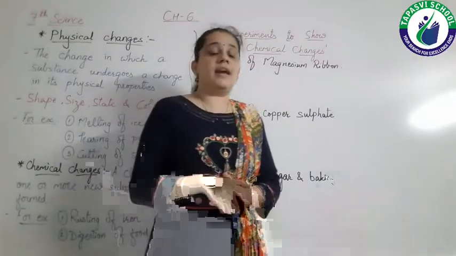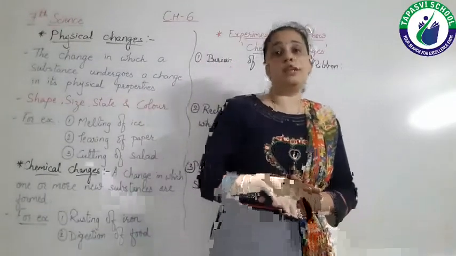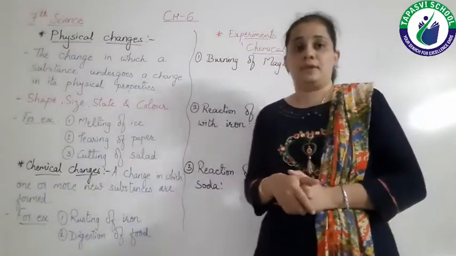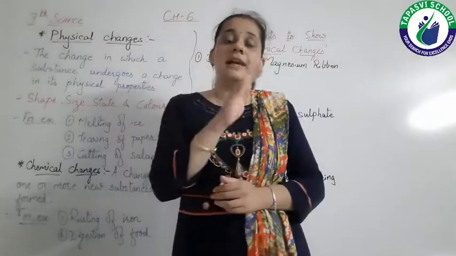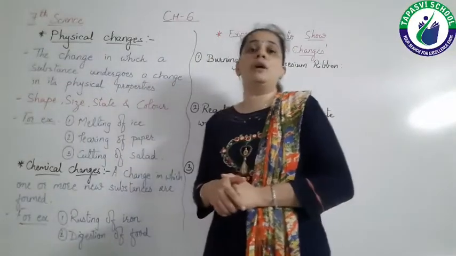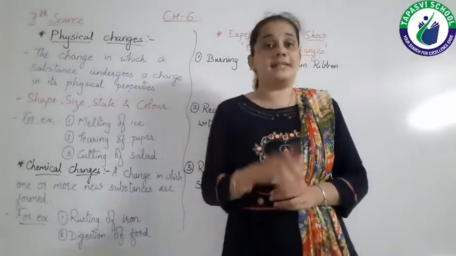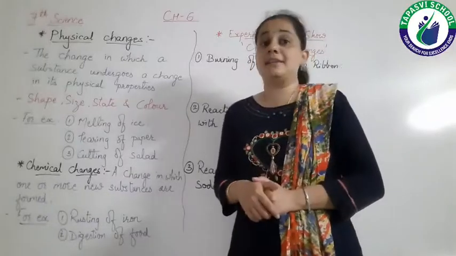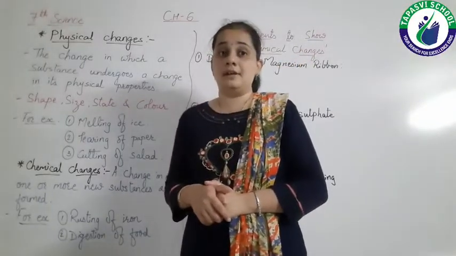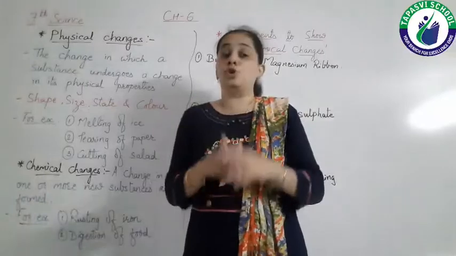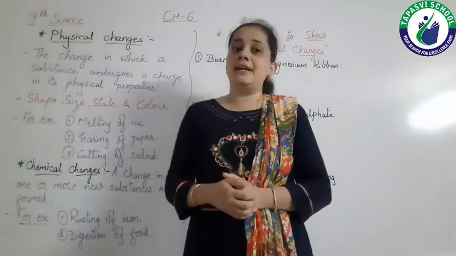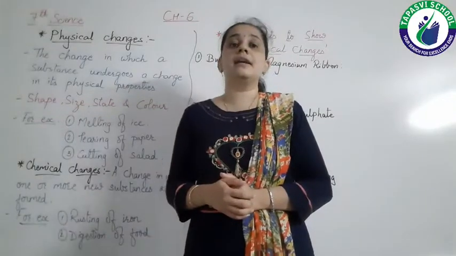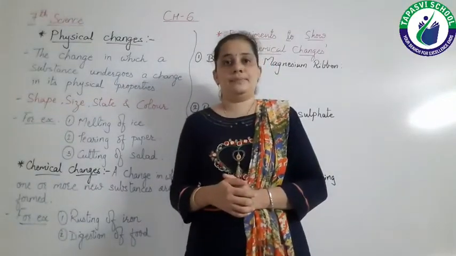We know that when iron is kept in contact with water and oxygen, then a brown color layer is formed on it, and that is known as rust. And this process is known as rusting. So rust is totally a new substance, right? So it is also known as a chemical change.